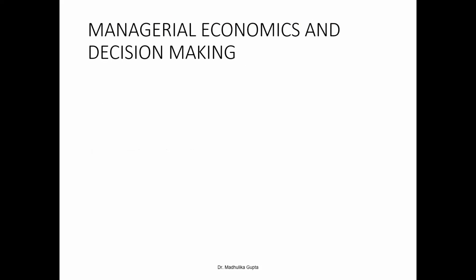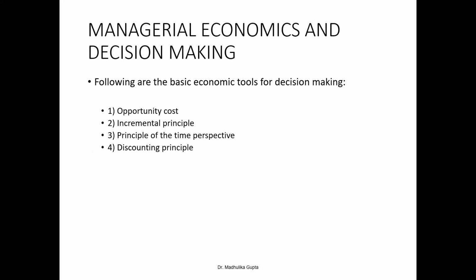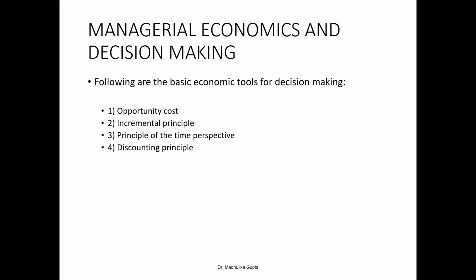Now this part is important from the short notes point of view, from the small questions point of view: managerial economics and decision making. So the following are the basic economic tools for decision making. We'll study them one by one. The first one is opportunity cost. Then second is incremental cost. Third is the principle of time perspective, discounting principle, and fourth is equimarginal. Wait, equimarginal, it's not printed there. The fifth one is the equimarginal principle that we'll study. Okay, so let's understand each concept, each economic tool, one by one. They're very important from the short notes point of view.